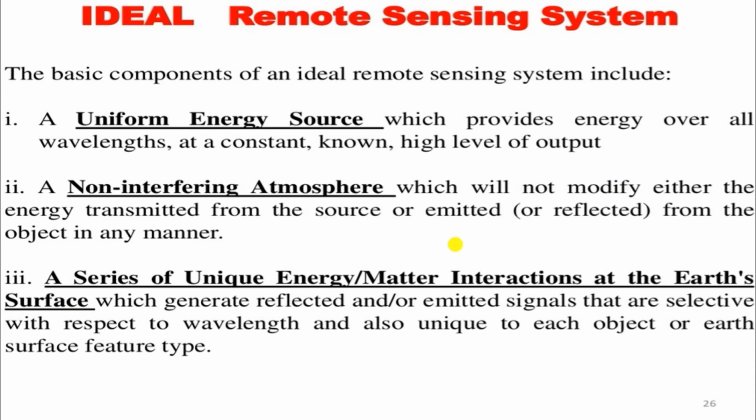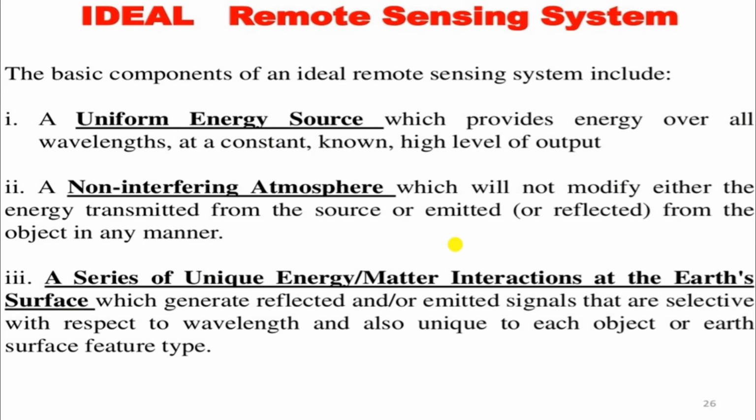In practical cases that is not possible, but if you get that type of situation, we can get accurate data acquisition from the object. The uniform energy source has the characteristic that it provides energy or wavelength at a constant, known, high level of output.